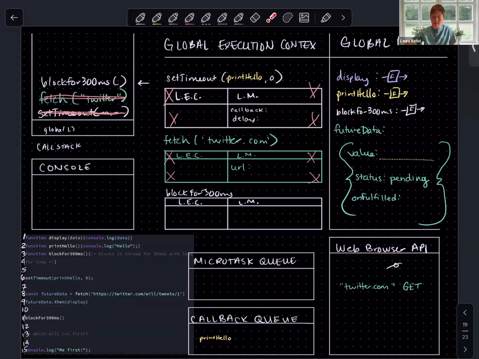Okay, so what happens at that moment is that our value is updated. It goes from being undefined to being the value of the first tweet, which we know by now is the string Haya. Okay, this also means our status updates from pending to fulfilled. Oh, you know what, y'all? We skipped a line. And it's important to get this right, so we are going to go back and make sure that we diagram through this as we should.